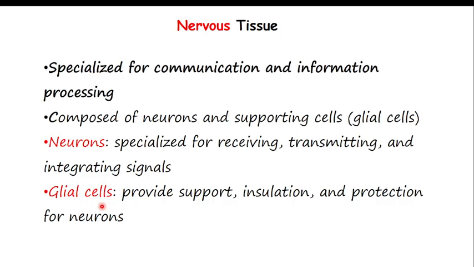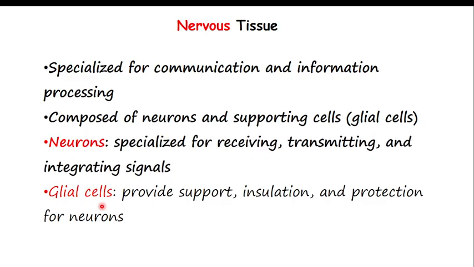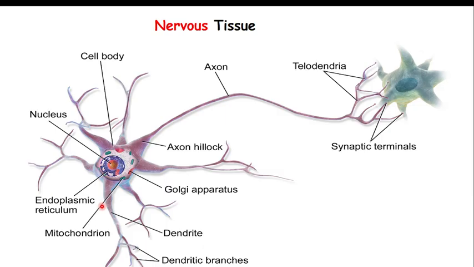This is what I was saying about glial cells. This structure is the neuron. Pause and review, because they can give you a structure like this and ask where the cell body is, where the nucleus is, and where the axon is. We will have time to talk about it in detail when we reach the nervous system in senior 6, God willing.